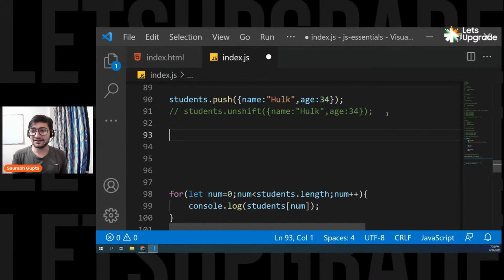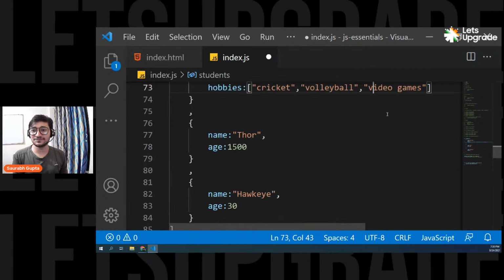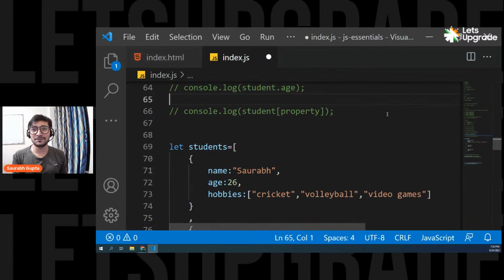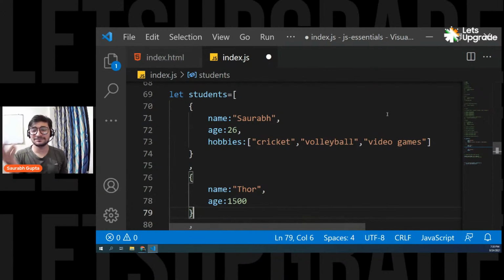I have actually written it here in the JavaScript file, right? You can see it.